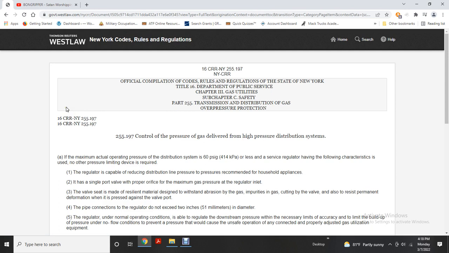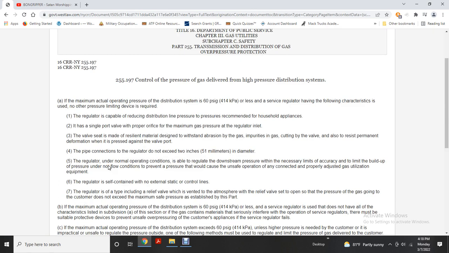Control of pressure of gas delivered from high pressure distribution systems. If the maximum allowable operating pressure of the distribution system is 60 psi or less, and the regulator has the following characteristics, no other pressure limiting devices are required. The regulator is capable of reducing distribution line pressure to the pressure recommended for household appliances. It has a single port valve with proper capacity for the maximum pressure at the regulator inlet. The valve seat is made of a resilient material designed to withstand abrasion by the gas, to provide tight sealing of the valve, and to resist permanent deformation when pressed against the valve port.